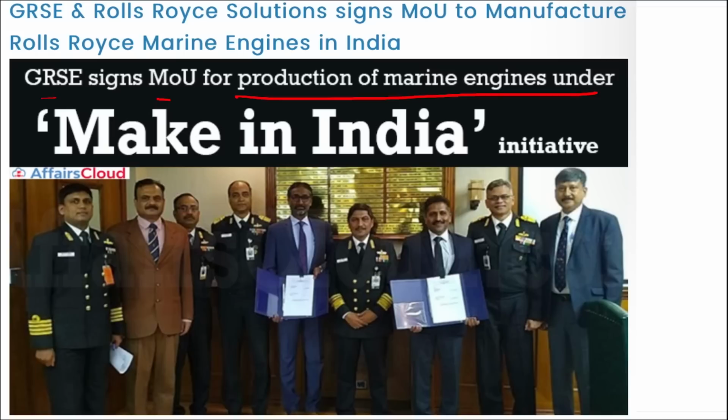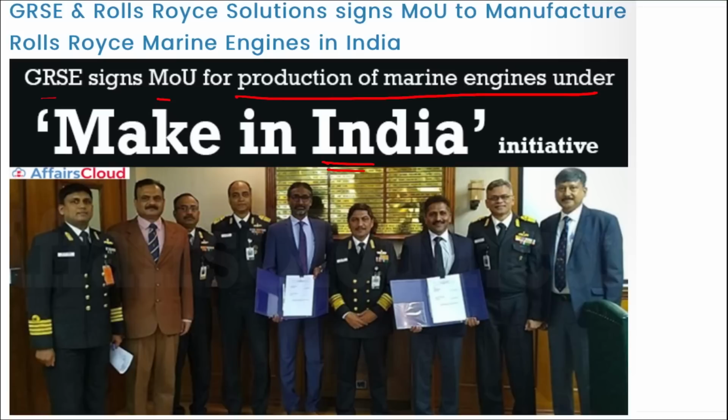The MOU was signed between GRSE and Rolls-Royce in order to manufacture marine engines. I repeat, in order to manufacture marine engines, these two organizations came together to sign an MOU, and this marine engine production will be done under the Make in India initiative. This MOU will strengthen the Make in India initiative.